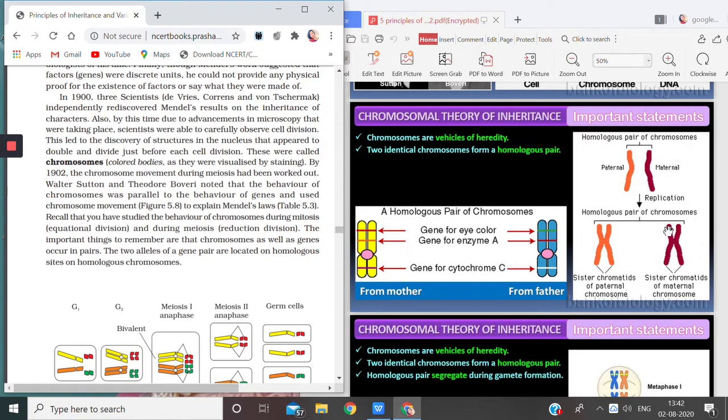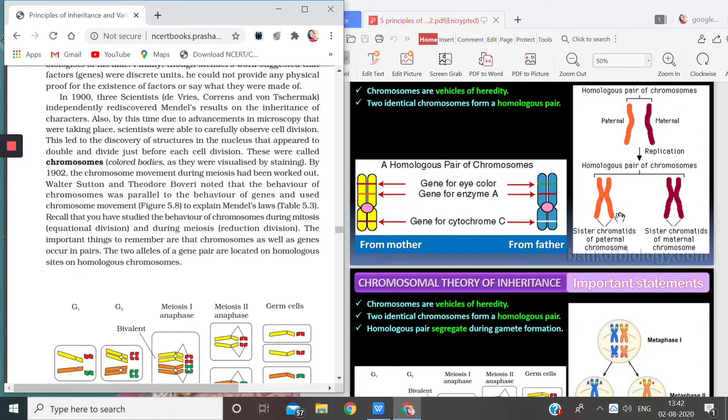So now this one and this one are homologous. Similarly, this one and this one are homologous. These two are sister chromatids. These are also sister chromatids. But this one and this one are non-sister chromatids. Understood? So this is about homologous chromosomes.